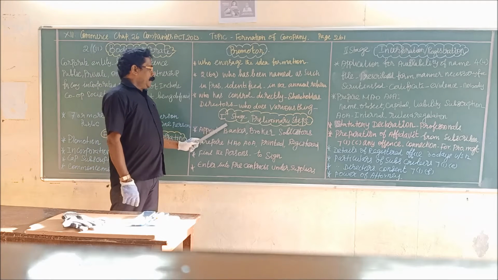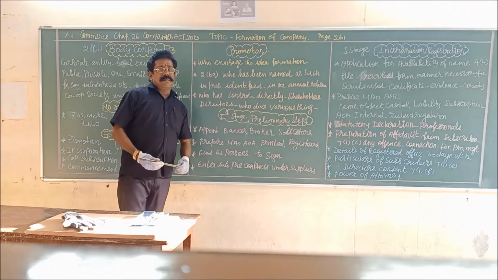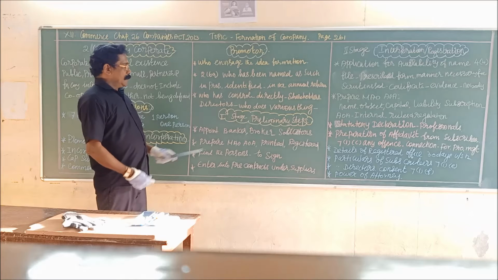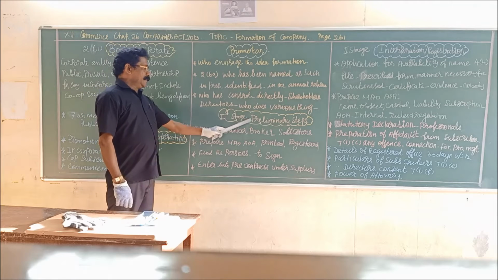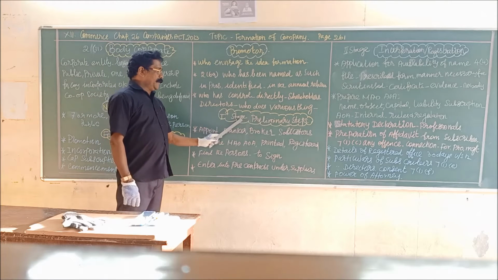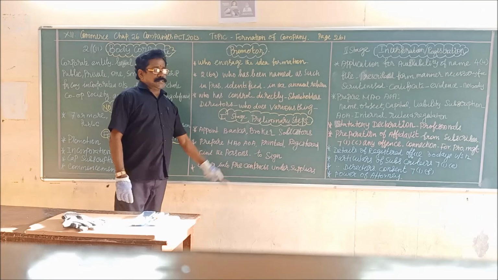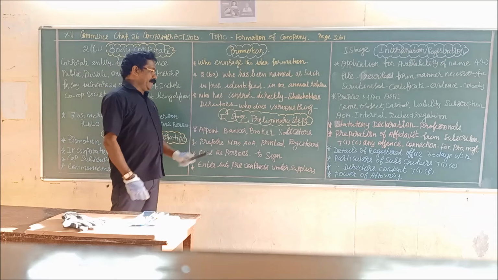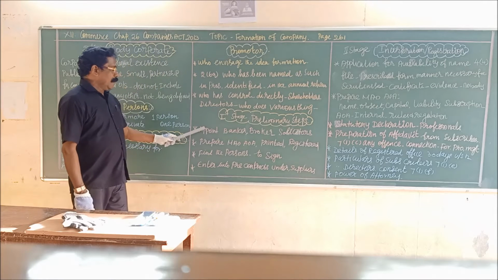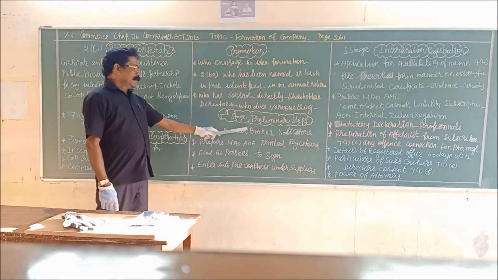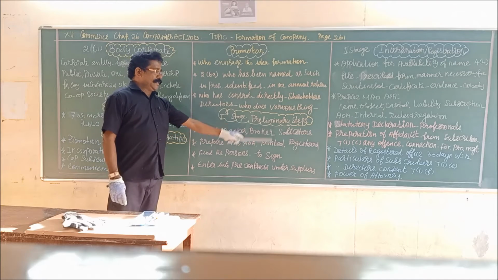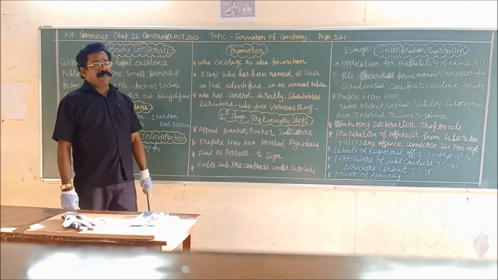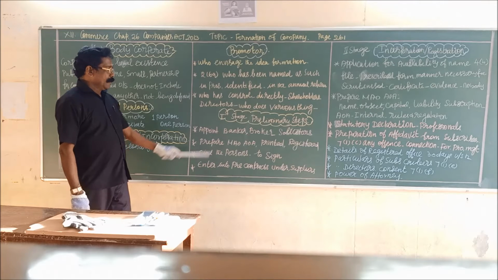Then I already told you there are 4 stages in the incorporation of a company. The first stage is where they are taking preliminary steps. All the preliminary steps are taken in the first stage, namely appointing the banker, brokers, and solicitors or legal advisors for the company.